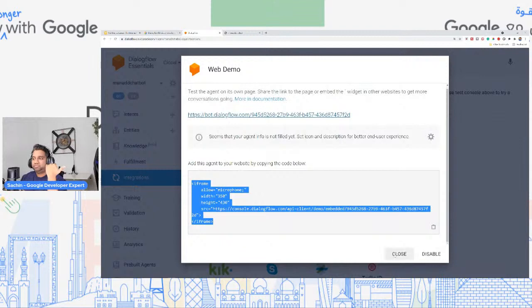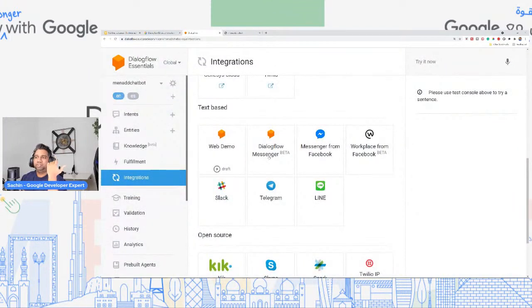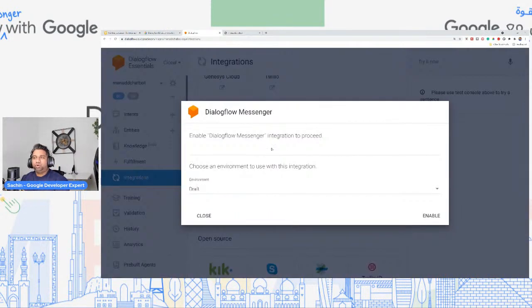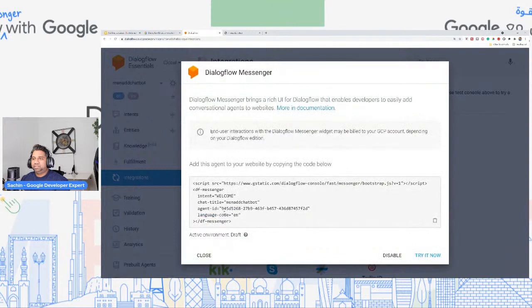Now, that is one of the options. You have Messenger. Have you guys actually seen, if you want to have your own messenger at the bottom of the screen, you can also do that. So here's an example of that. Dialogflow Messenger basically allows you to have rich UI interactions for your users. Okay.